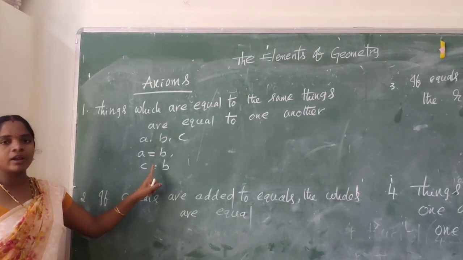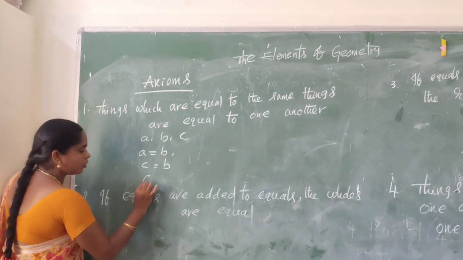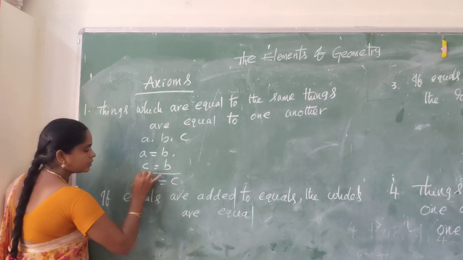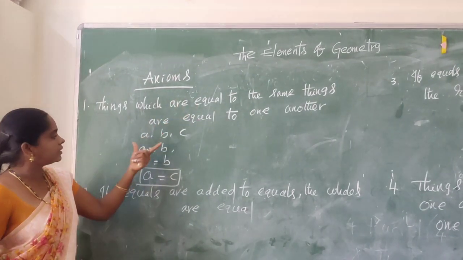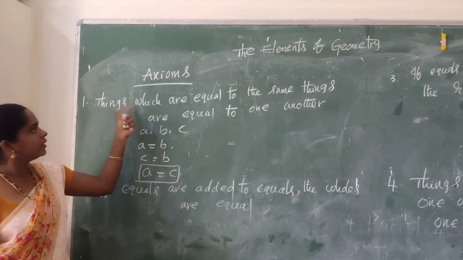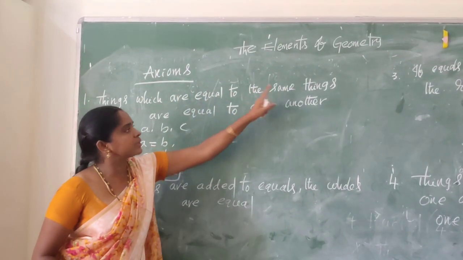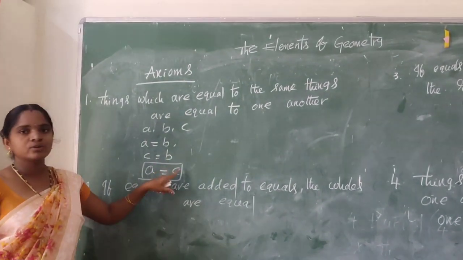RHS are equal, so automatically LHS are also equal. So, A equal to C.